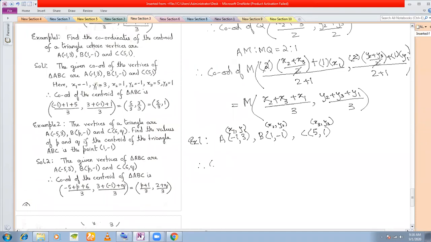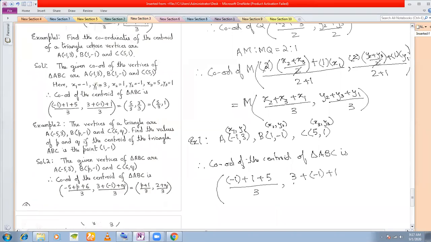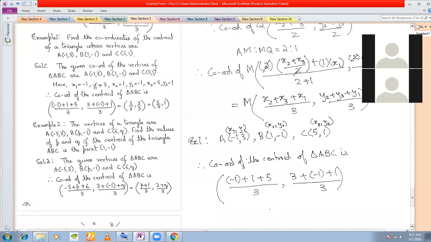And therefore, coordinates of the centroid of triangle ABC is, add up the x coordinates, x1 plus x2 plus x3 divided by 3, y1 plus y2 plus y3 divided by 3.